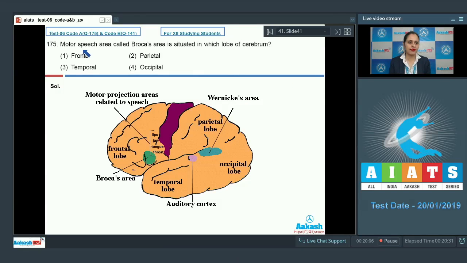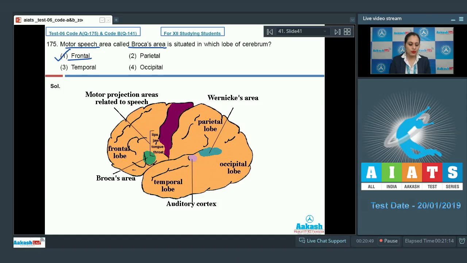Question number 175. Motor speech area called Broca's area is situated in which lobe of cerebrum? And this is a direct question because this Broca's area or motor speech area is present in frontal lobe of brain. As you can see here in this diagrammatic representation of human brain, this Broca's area is present in frontal lobe which controls the motor aspect of speech.